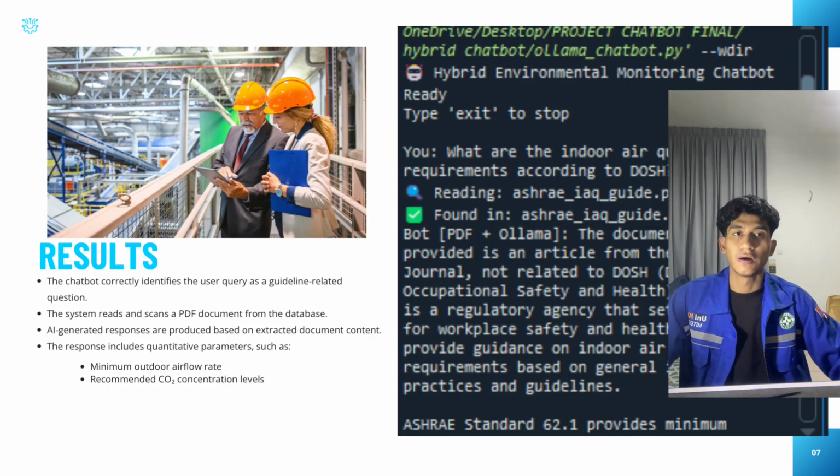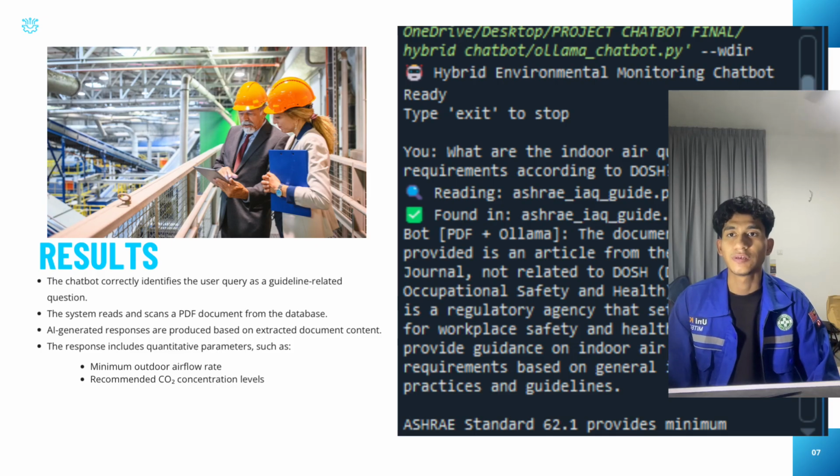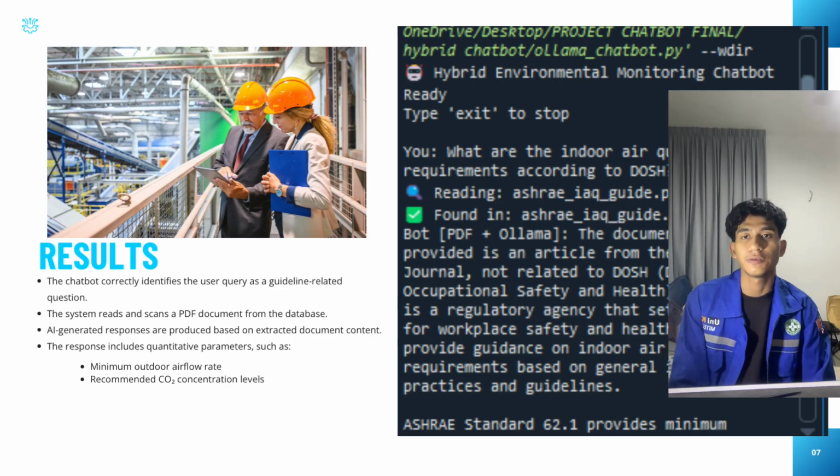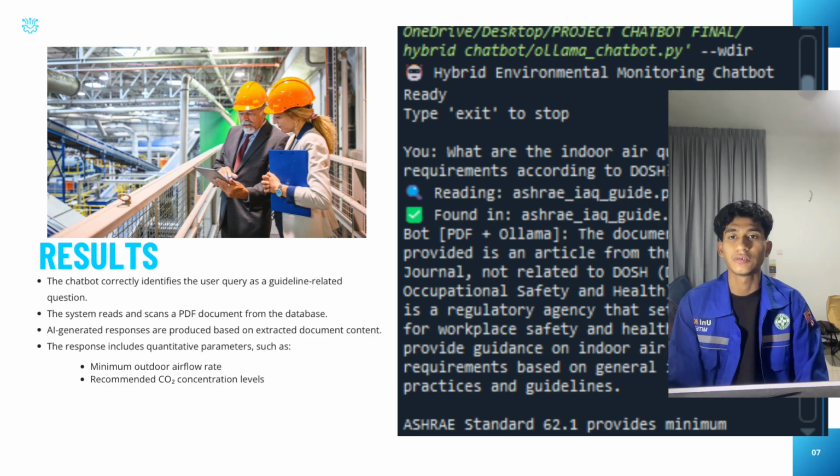For this slide, the result shows that the chatbot works. The chatbot currently detects the question is related to environmental guidelines. So it searches the PDF database and extracts relevant information from the guideline document, and the chatbot is using the Llama 3 model. The chatbot generates a clear technical response including airflow and carbon dioxide emissions. So the results show that the system can read documents and provide useful environmental monitoring guidelines for maintenance facilities.